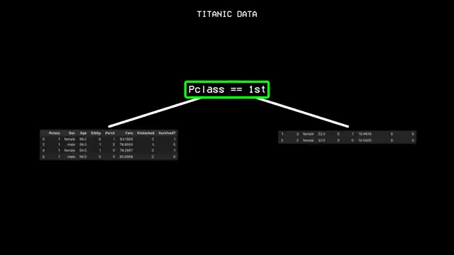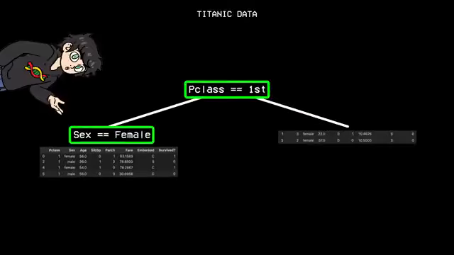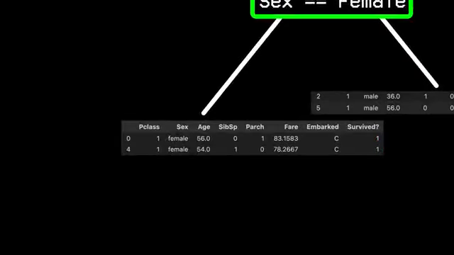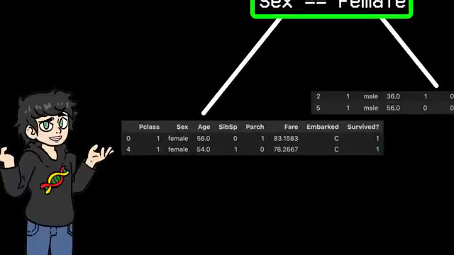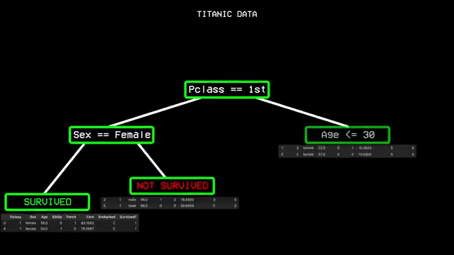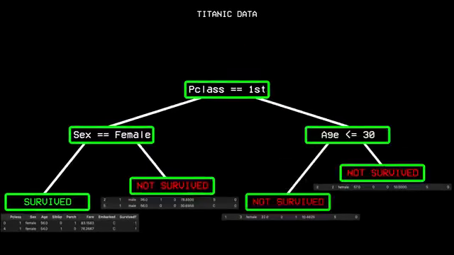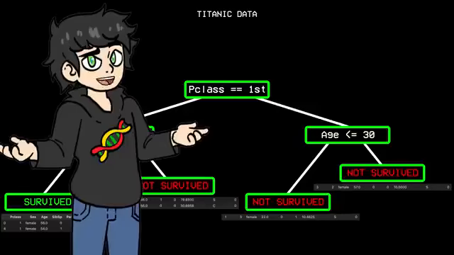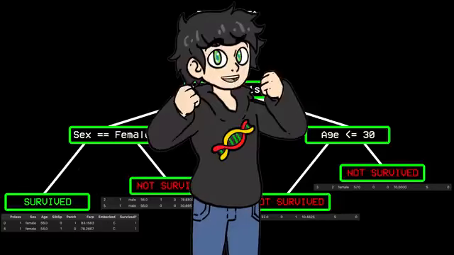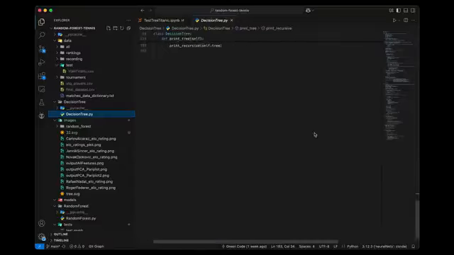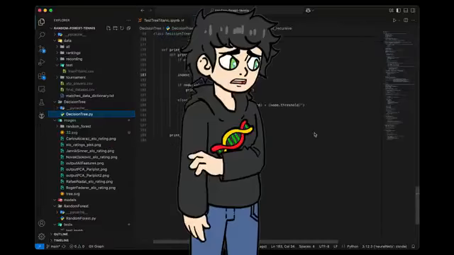And guess what? The strongest predictor now is sex. So we slice the data again and boom, every female in first class survived. That means we have hit a pure node, which we marked as survived. And for the other branches of the tree, we keep repeating this process, finding the best split, dividing the data, and checking purity. Until ta-da, we have ourselves a fully grown, absolutely magnificent decision tree. Woo! Let's go! Implementing this in Python was actually pretty straightforward, but I don't think it's gonna be very fast.